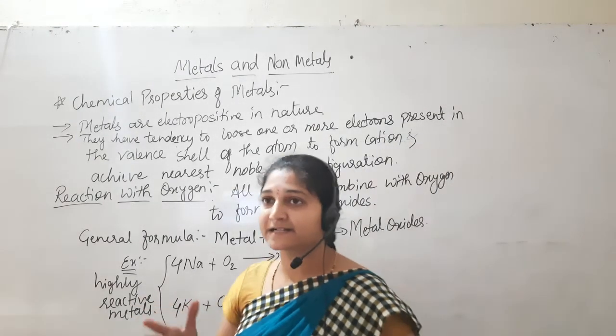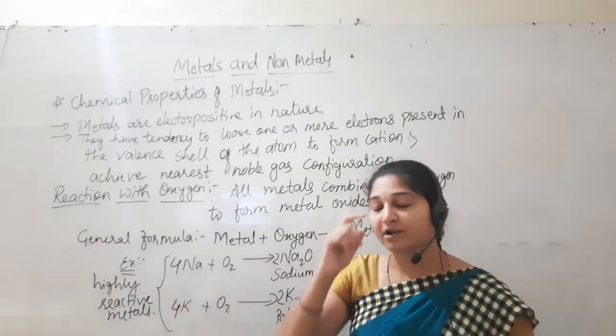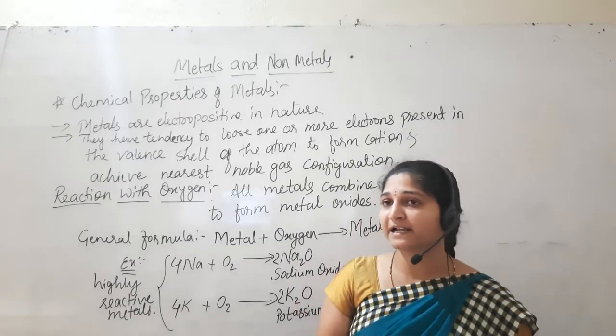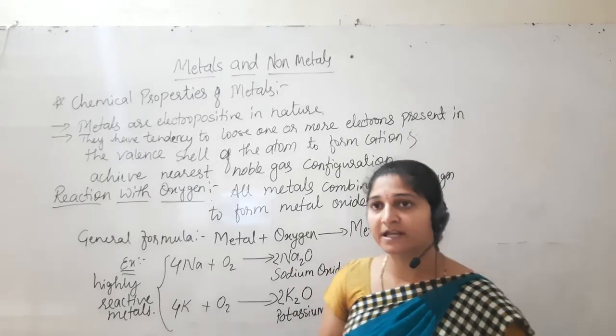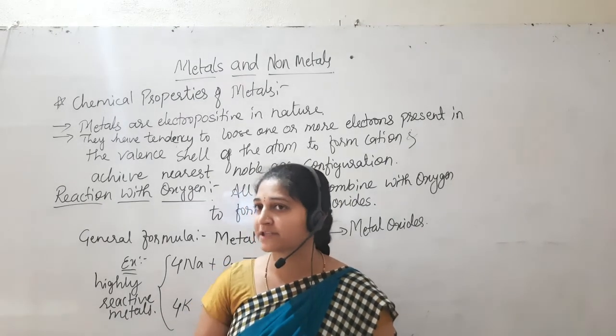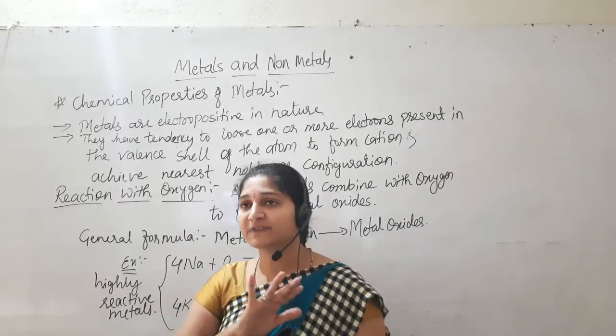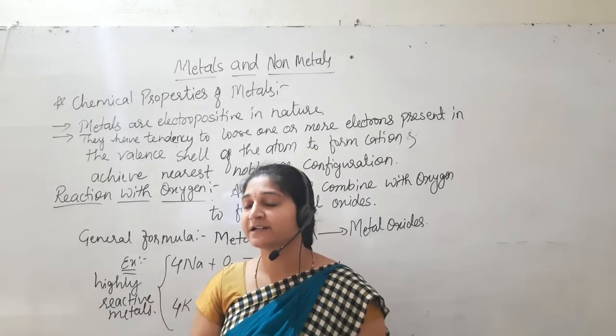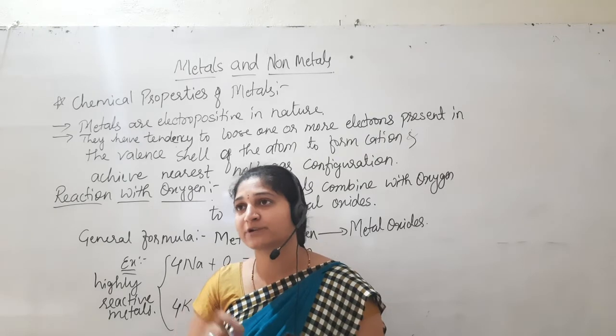If I take zinc metal in ordinary air, where oxygen is present, even at that ordinary temperature, zinc, lead and aluminium react with oxygen and form a layer on their surface. That is what we call the protective layer.